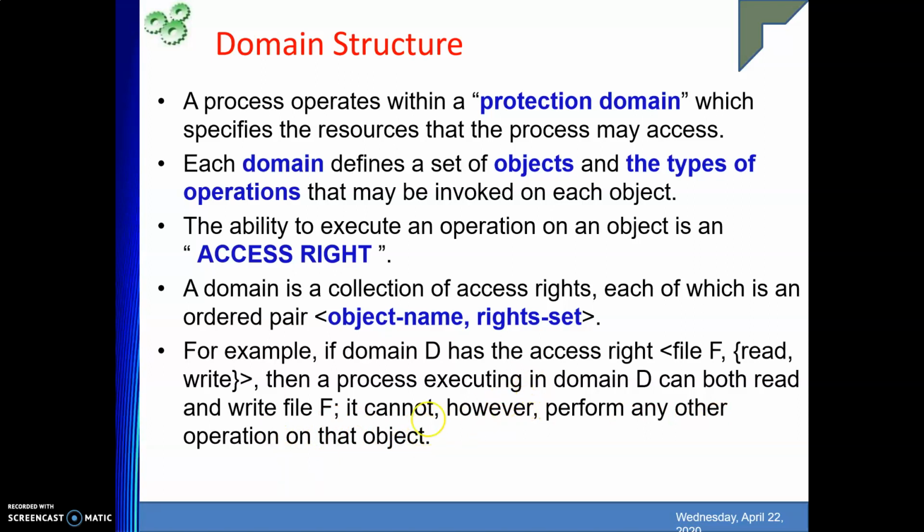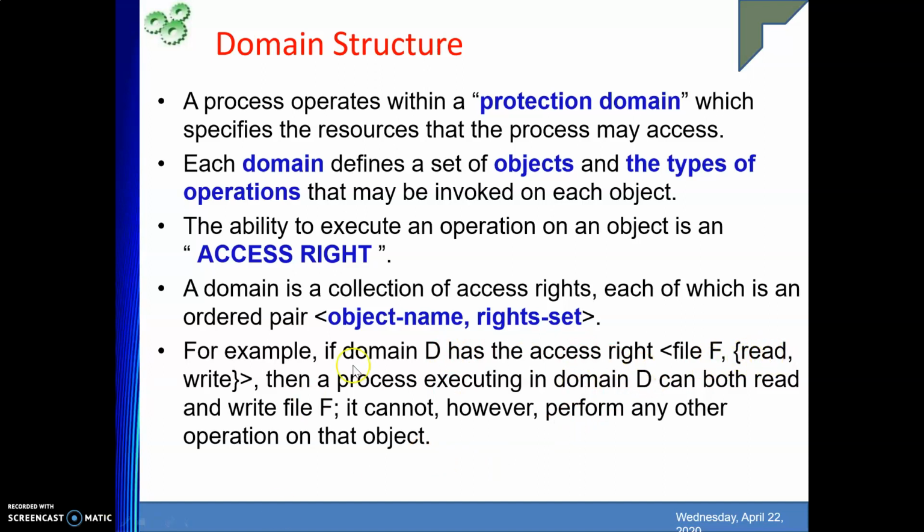So whenever I'm working in a domain and trying to access file F and perform a read operation, first we will see whether file F with read, write is there in that domain or not.